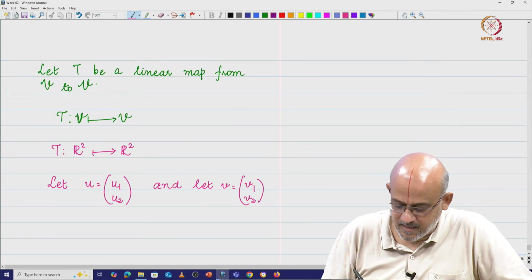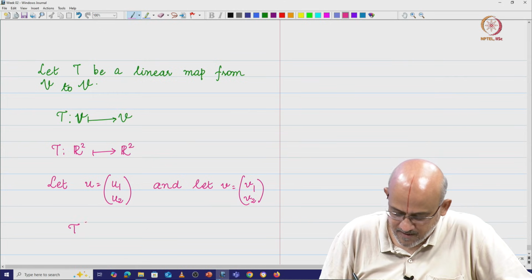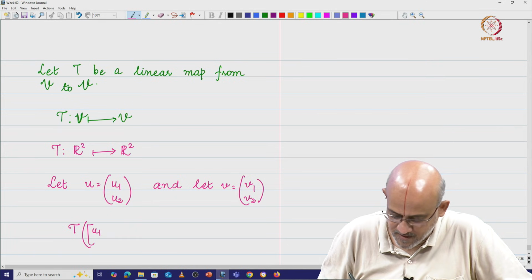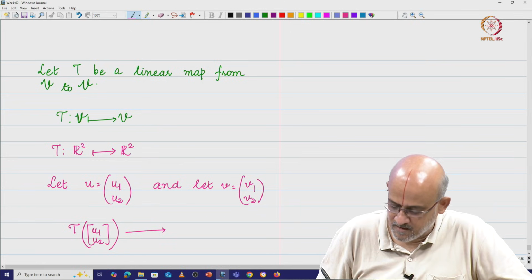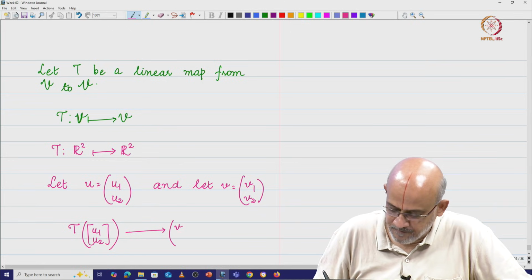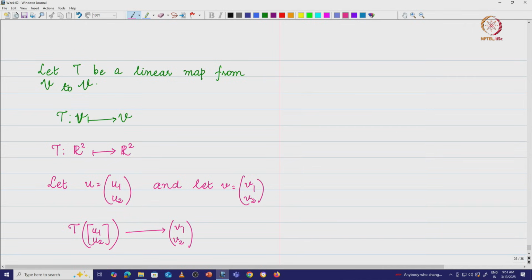Now the transformation T acts upon the vector u with components u1 u2, and gives you another vector v1 v2. What does that mean? It could mean something like this. I have x1 and x2 here.